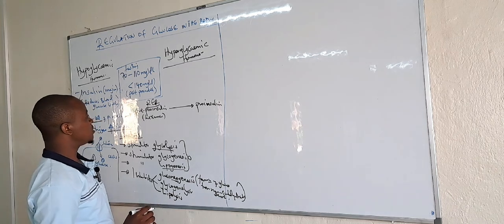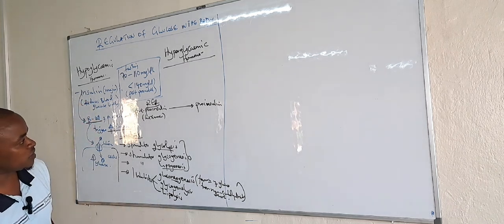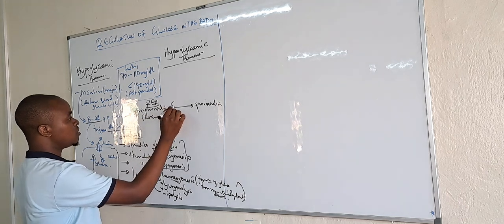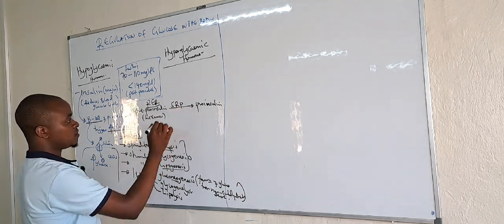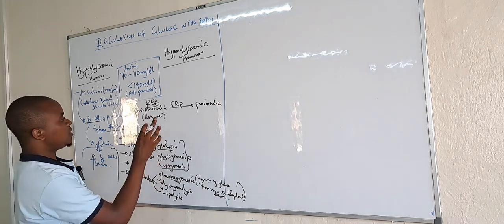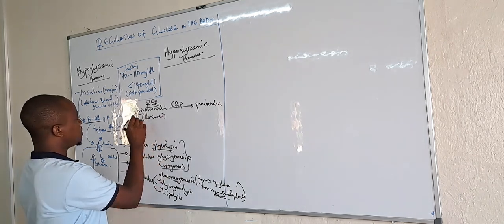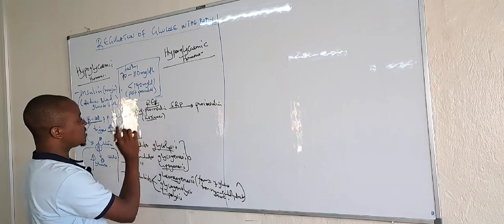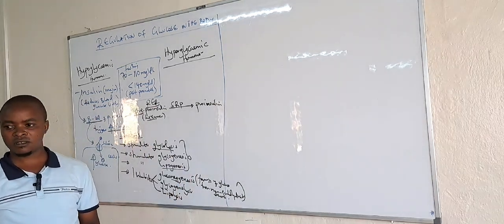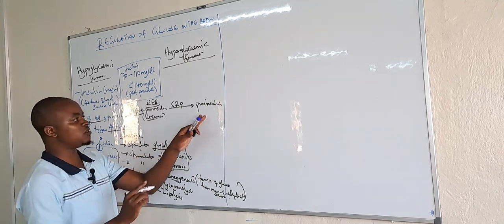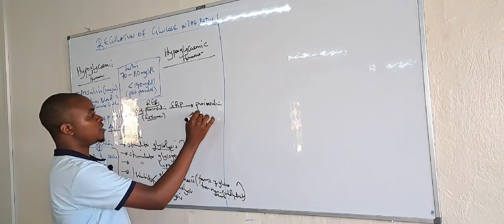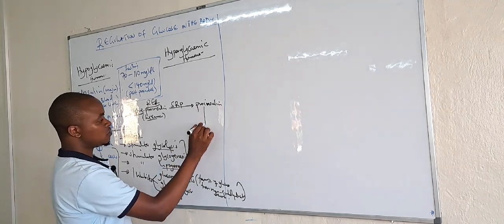This occurs in the presence of signal recognition peptide, which cleaves off the signal sequence and converts the hexameric form of pre-proinsulin to proinsulin, isn't it? Then proinsulin goes into the endoplasmic reticulum.